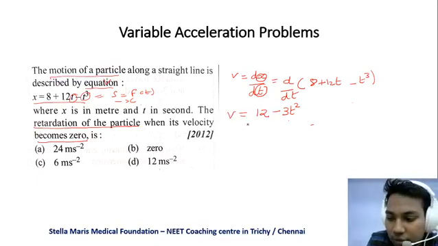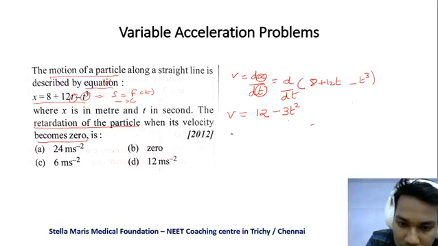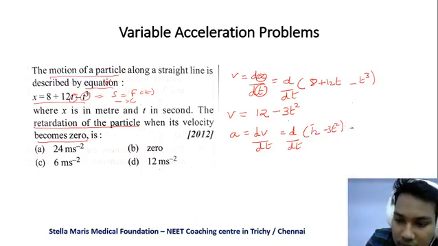Now we have to find the acceleration. So acceleration A is equal to dv by dt, that is d by dt of 12 minus 3t squared. When you differentiate 12, it becomes 0, and minus 3t squared becomes minus 6t. So A is equal to minus 6t.